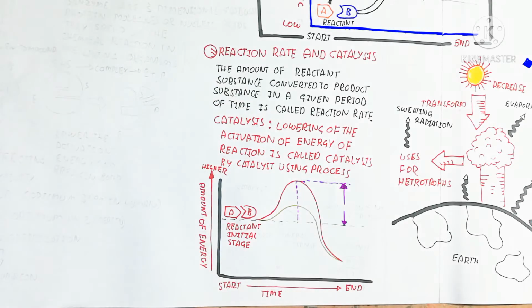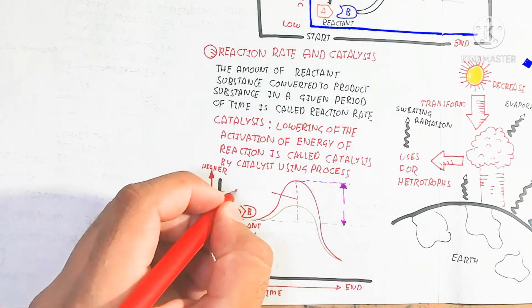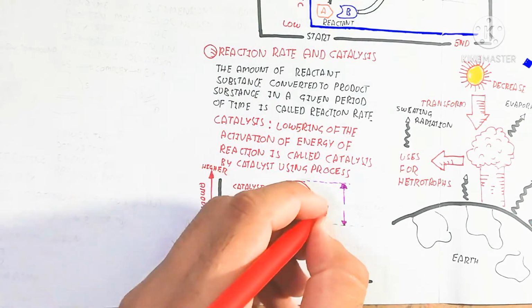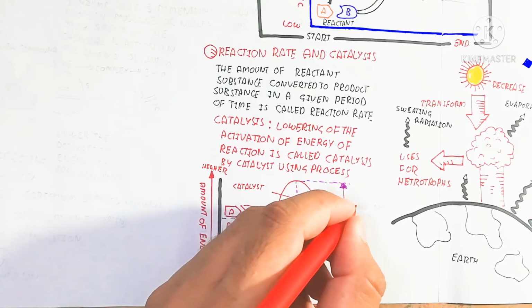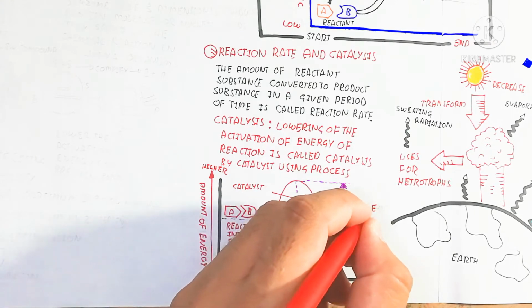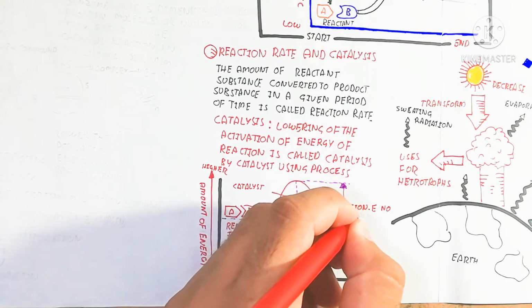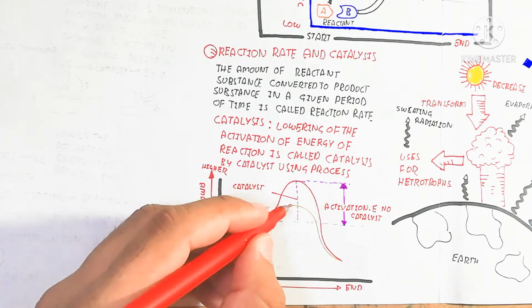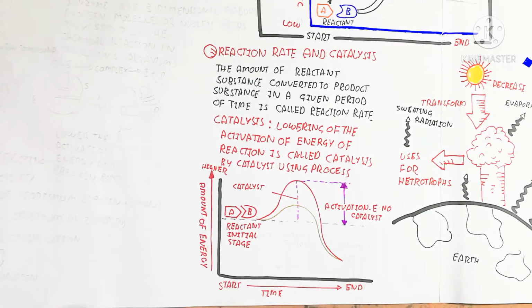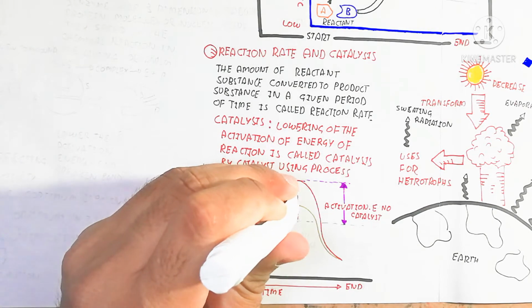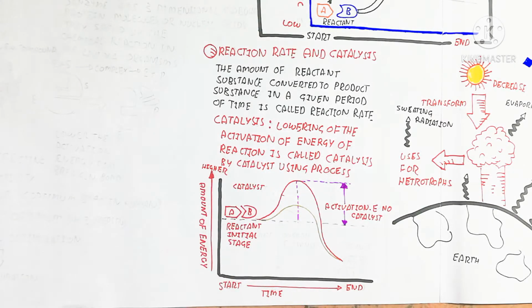So the enzyme is known as a catalyst. Without catalyst the reaction rate is lower. So the energy absorption is higher, and high energy is required for breaking down or making up the molecule. So here the catalyst enzyme is shown in the red color.